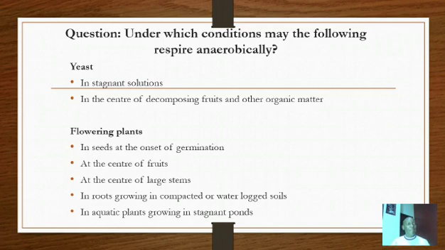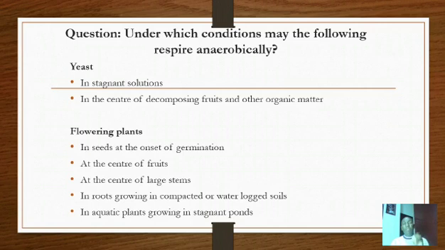Then, in aquatic plants, some aquatic plants growing in stagnant ponds. You must have seen water which is stagnant in a particular area, maybe around your home, somewhere, anywhere. When you find water that is stagnant, we usually say stagnant water is a breeding ground for mosquito larvae. But that stagnant water, you may find some organisms, some plants within.